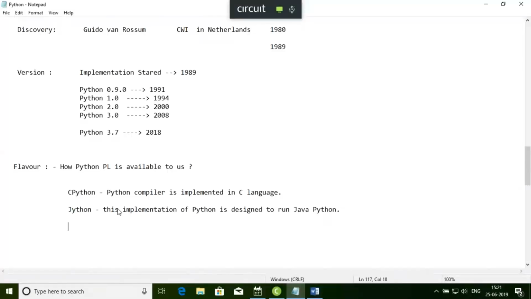You have another version, IronPython. What does IronPython mean? This implementation of the Python language is designed to support the C# language. It's the same thing for a different language. It is designed to run C#, and that is a part of your .NET.